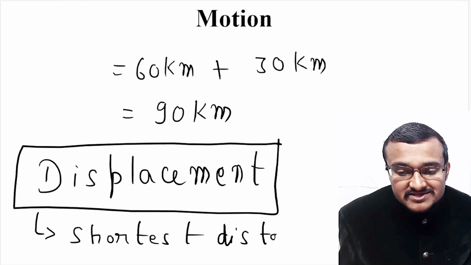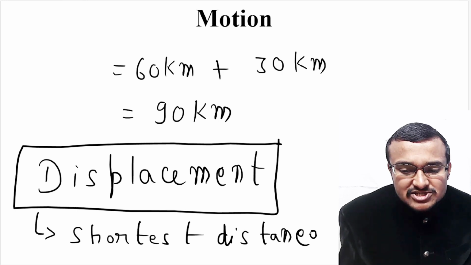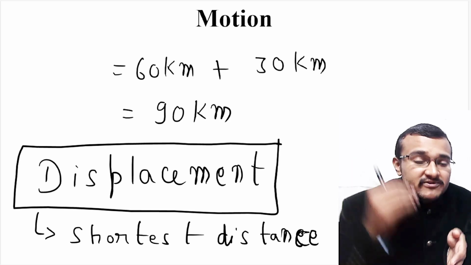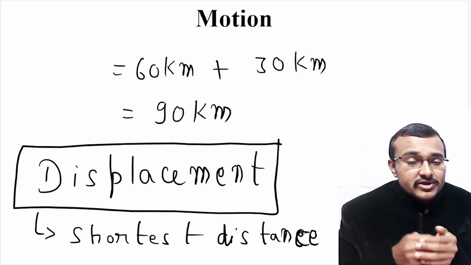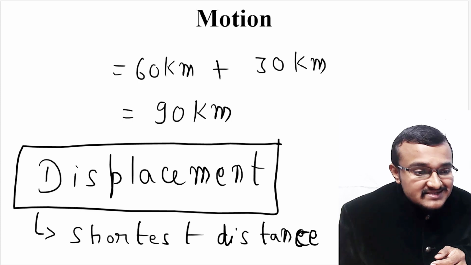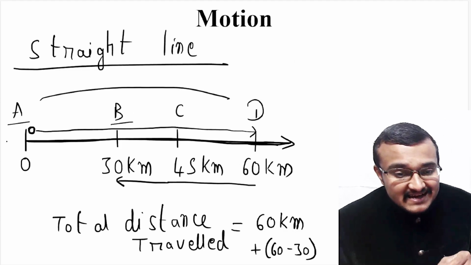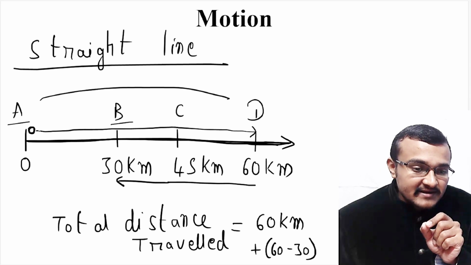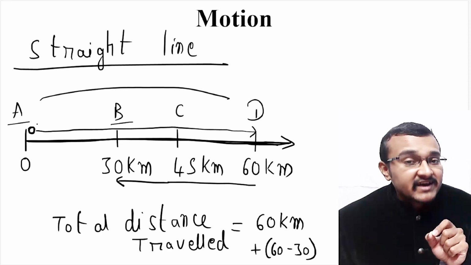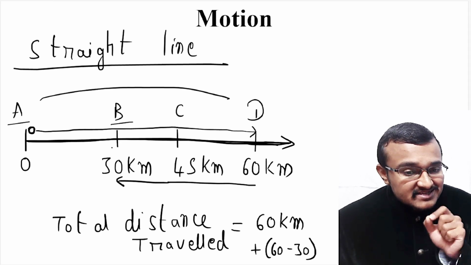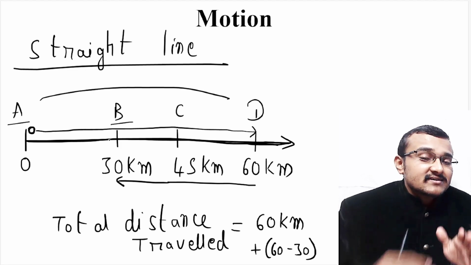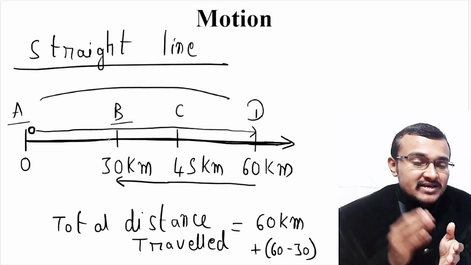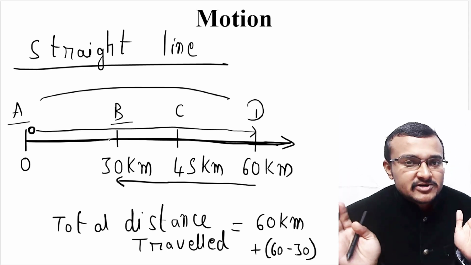So what is the shortest distance? It is the immediate shortest distance which you can take to reach one particular position from another. Now here, if you consider the same straight line, and I ask you what is the displacement of this particular particle, where the particle has finally reached the position B. Forget that the particle went to D and then came to B. Here we are just considering the displacement of the particle.